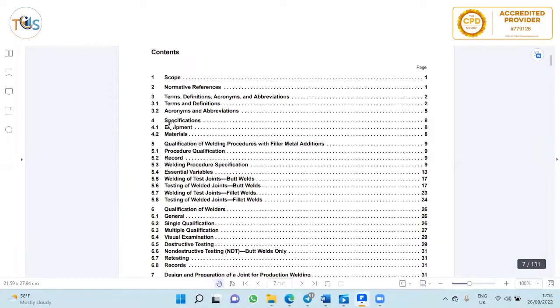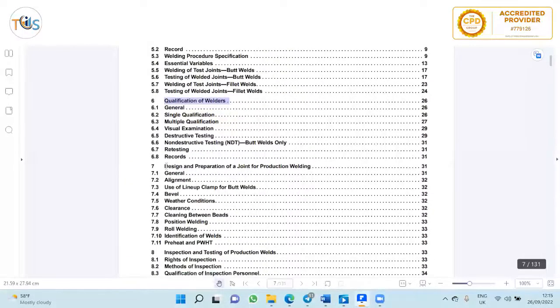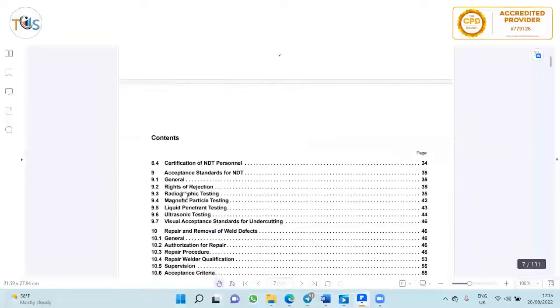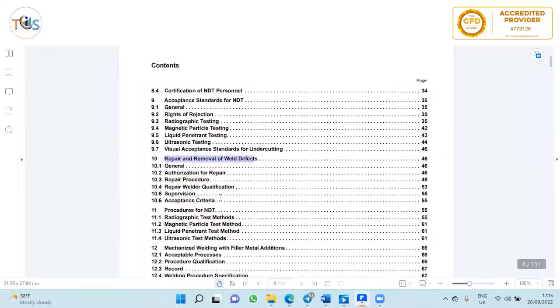So after scope, normative references, terms and definitions, and specification, it talks about qualification of welding procedures, procedure qualification, qualification of welders, welder performance qualification, design and preparation of joint and welding, post-weld preheat, inspection and testing of production welds, certification of NDE personnel, acceptance standards for NDT, so acceptance criteria are also included, repair and removal of weld defects, and procedures for NDT.